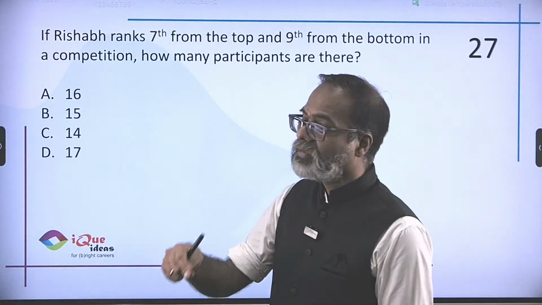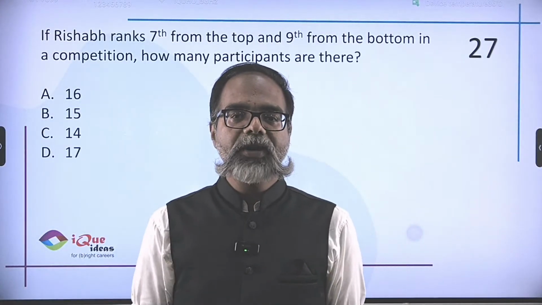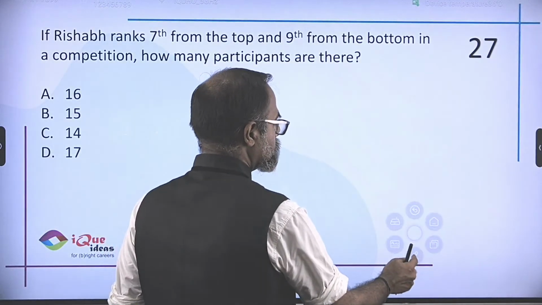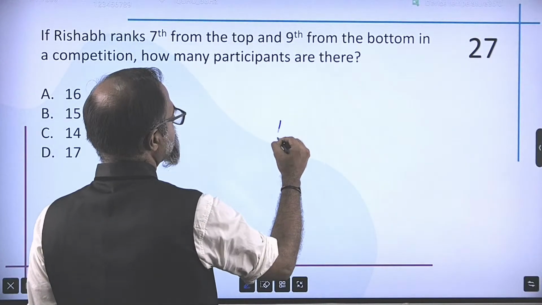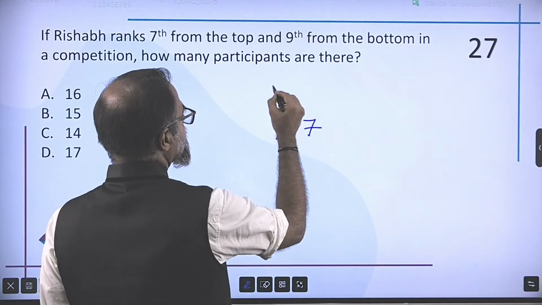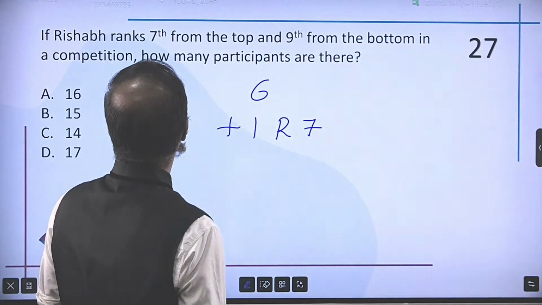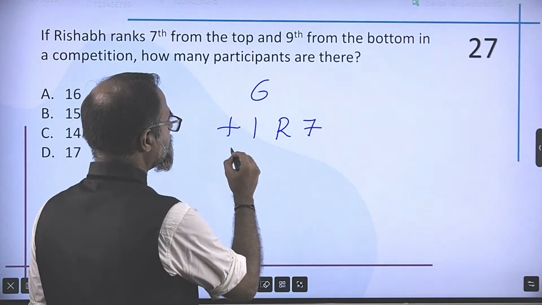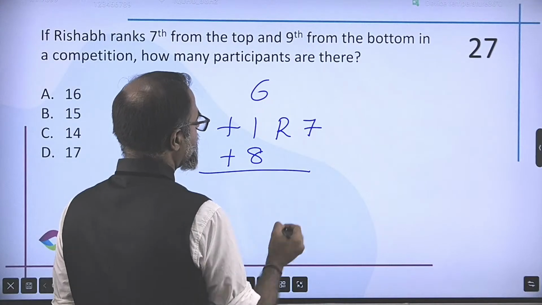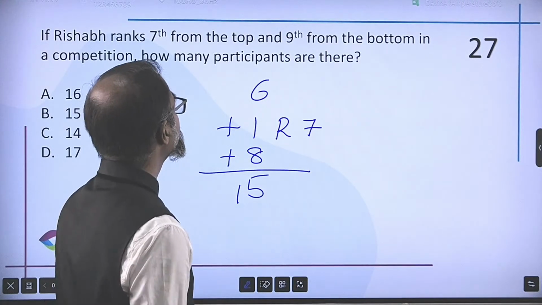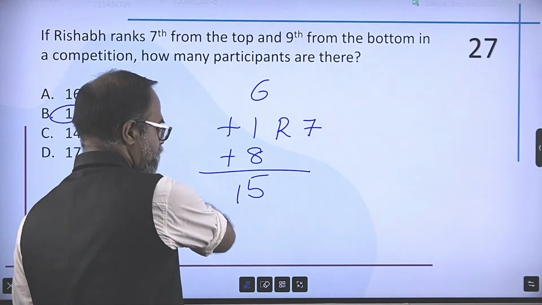Okay. Similarly, if Rishabh ranks 7th from the top and 9th from the bottom. So, if Rishabh is 7th from the top, that means 6 people ahead of him and 1 himself, and 9th from the bottom, so 8 people after him and 1. So 8 plus 1, 9, plus 6. The total number of participants has to be 15.